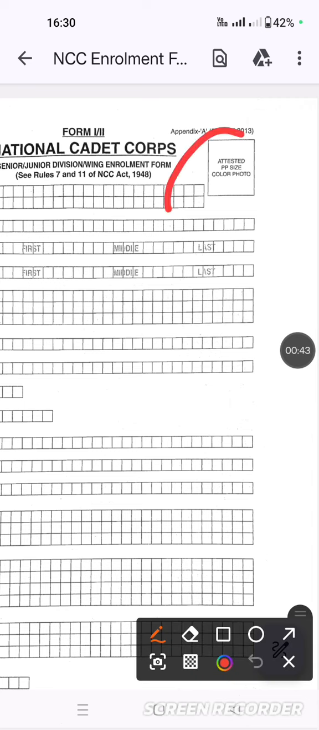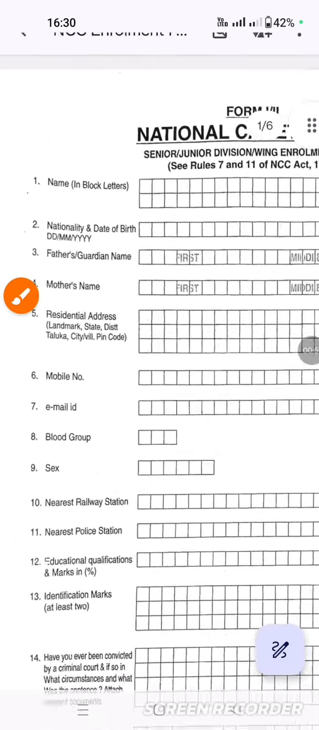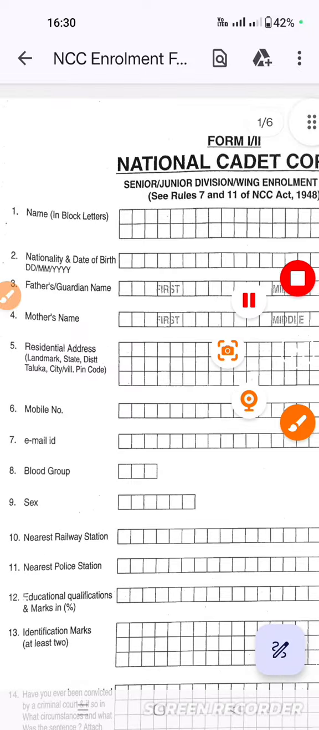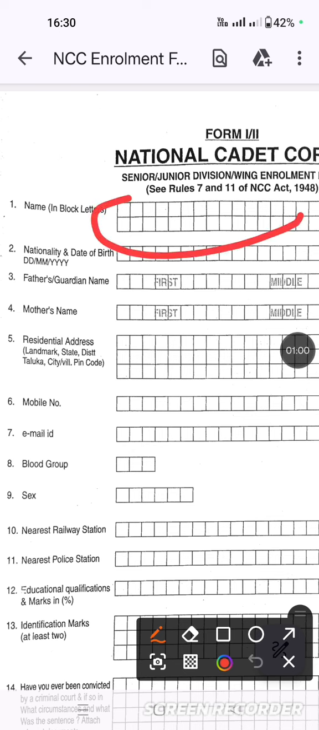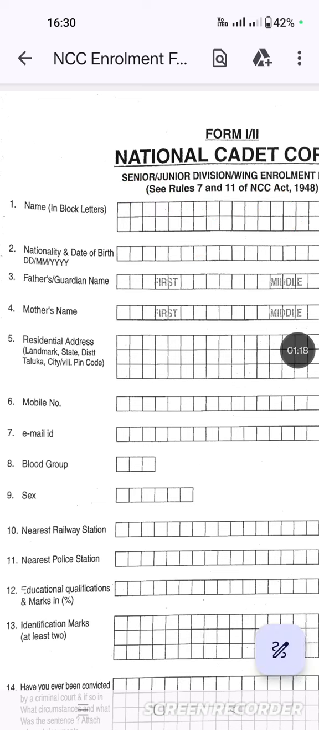Here you can see this is an attested passport-size color photo. You just have to paste your color photo. Next, name in block letters. Be careful that whatever information you fill in the boxes, you have to fill in capital letters. Like my name is Ravi, then RAVI. Then you have to leave one box in the middle name or last name. So you have to fill this form in capital letters, as well as leave one box after your name or whatever your surname is.